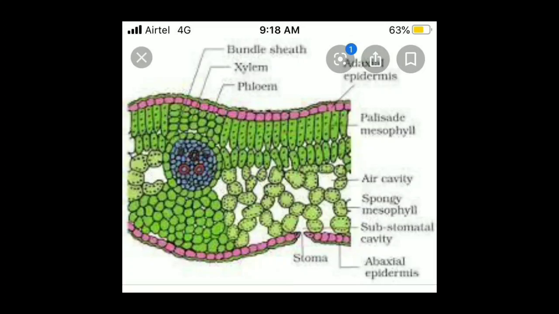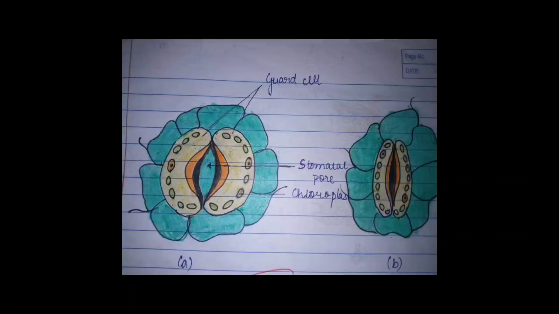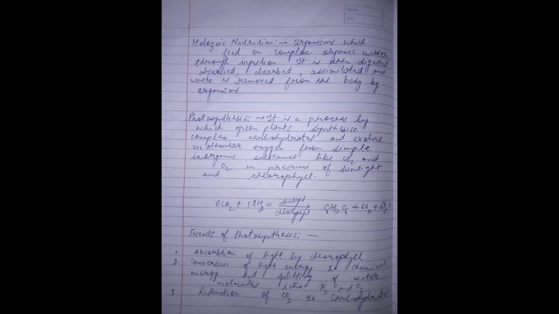Just below the spongy parenchyma is again the pink colored layer, which is the lower epidermis. It is not continuous and it has small pores, that is stomata. I want all of you to look at the leaves. You have several plants at your home. Just look at a leaf.